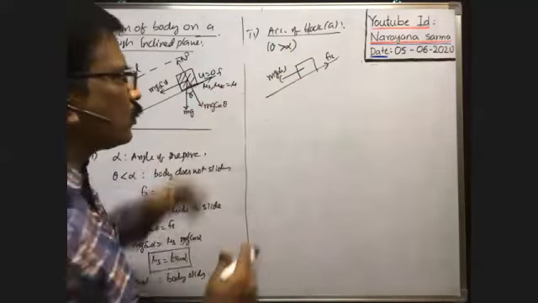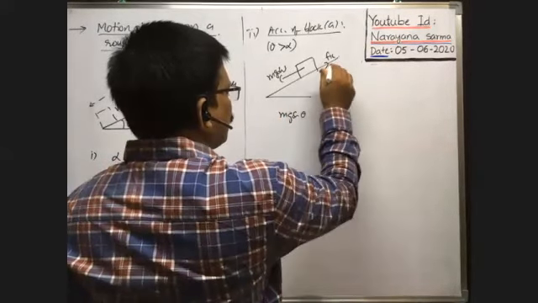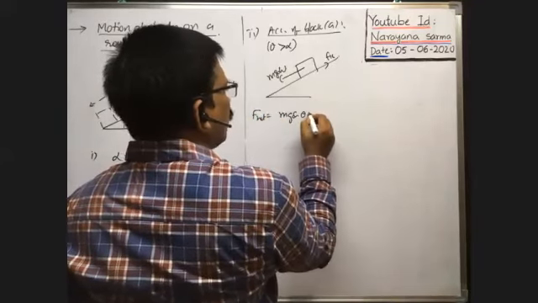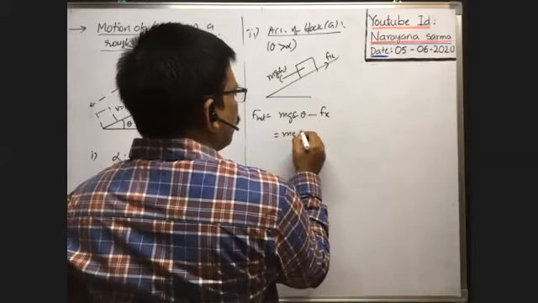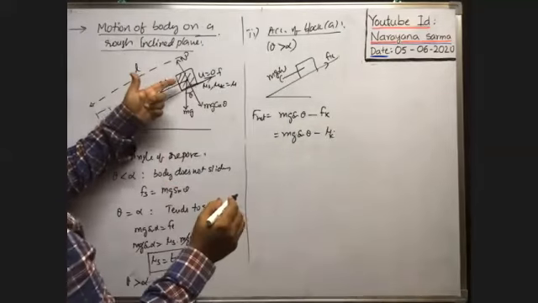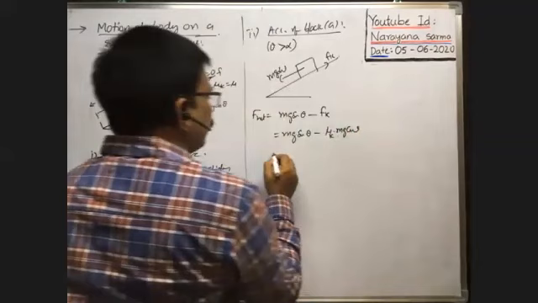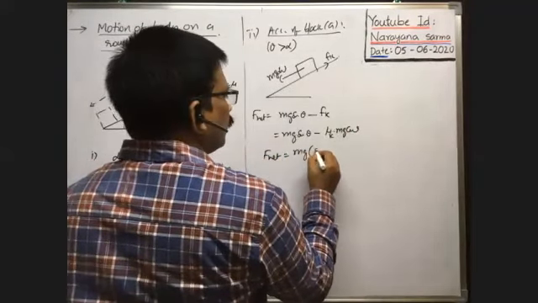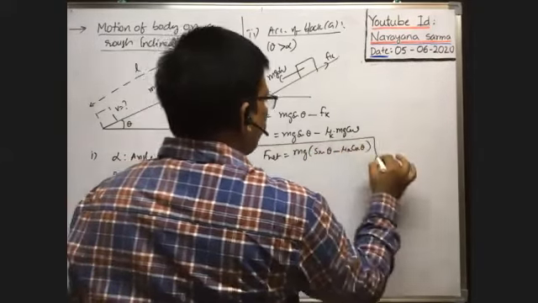As the block comes down, mg sin theta is greater, so the net force acting on the block is F net equals mg sin theta minus Fk. Fk means mu k into normal reaction. When the body is kept on the inclined plane, normal reaction is equal to mg cos theta. So net force is mg, taking common, times sin theta minus mu k cos theta. This is the formula for net force.